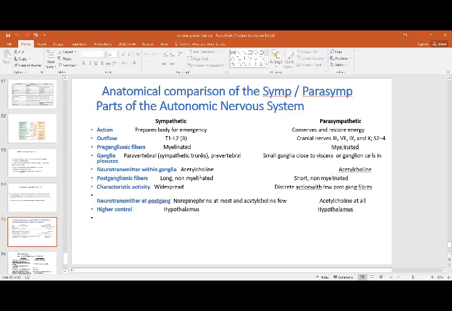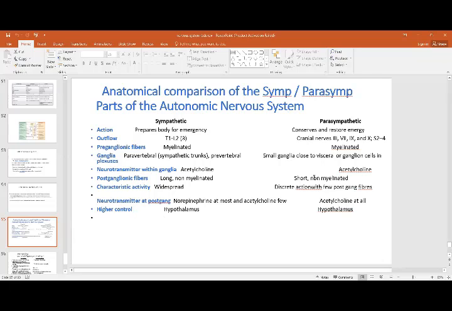The neurotransmitter at the preganglionic synapse is acetylcholine, and the same is the case in the parasympathetic. Postganglionic fibers are long and non-myelinated in the sympathetic because your ganglia are further away from the organ to be supplied. They are short in the parasympathetic because your ganglia are just near the wall of the organ to be supplied. Characteristic activity is widespread in the sympathetic, with few postganglionic fibers. The neurotransmitter is norepinephrine in the sympathetic, whereas it is acetylcholine all over in the parasympathetic. Higher control is the hypothalamus in both.